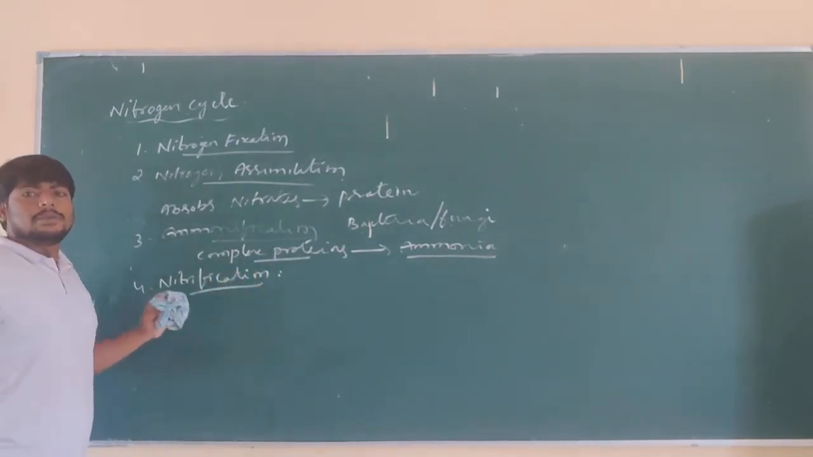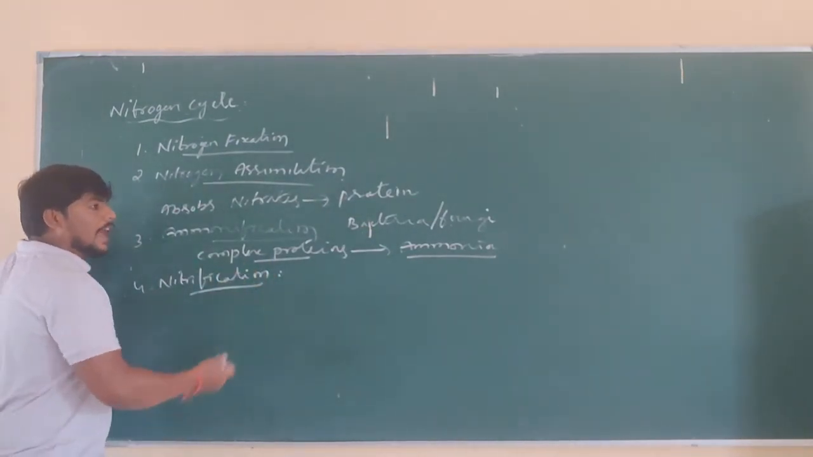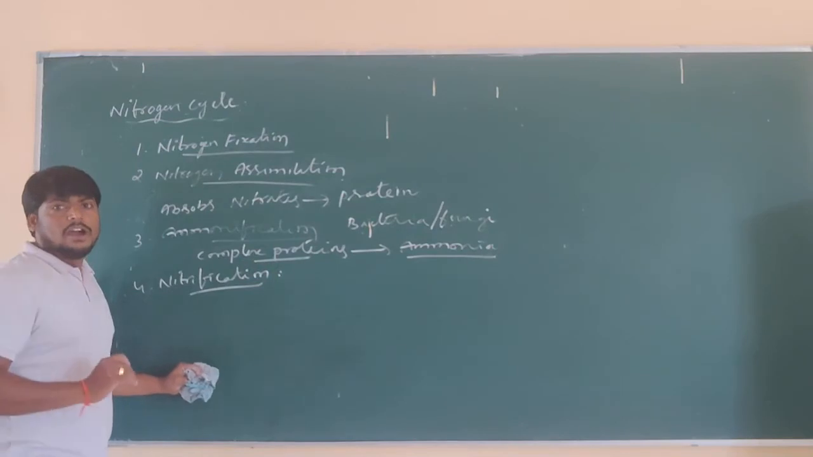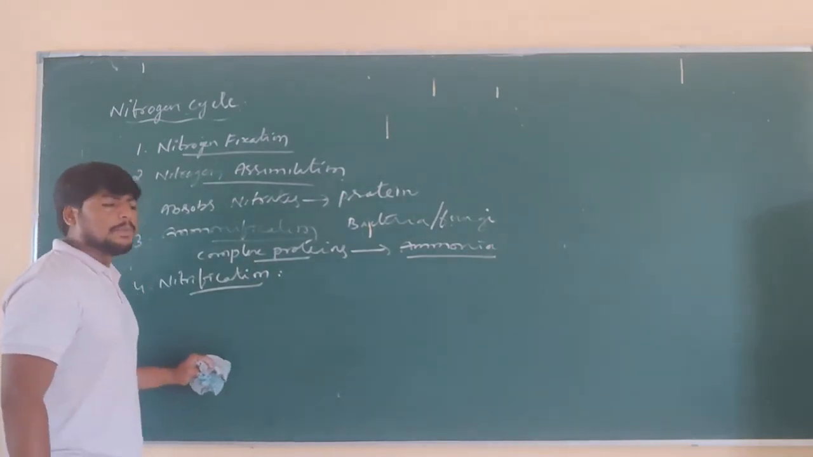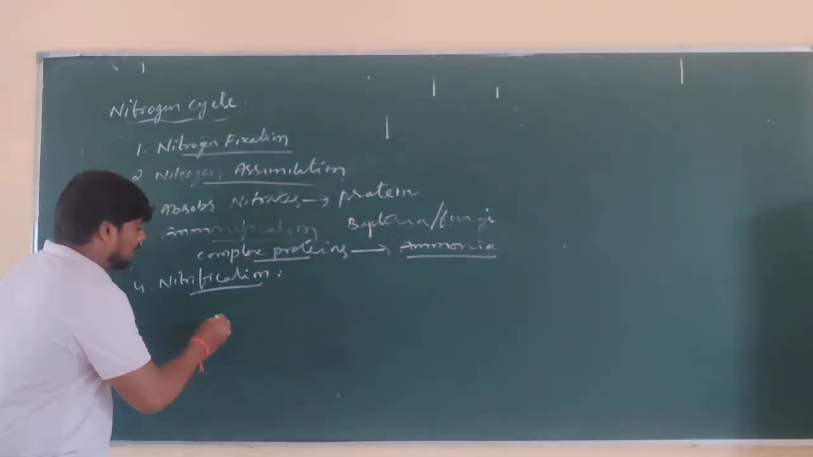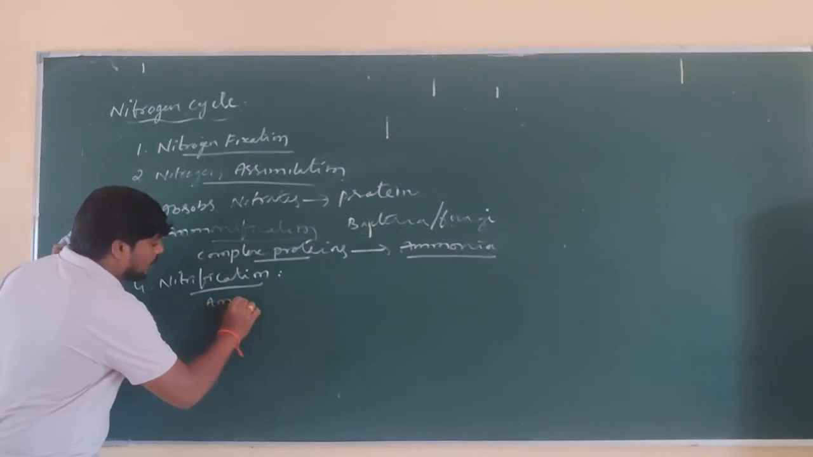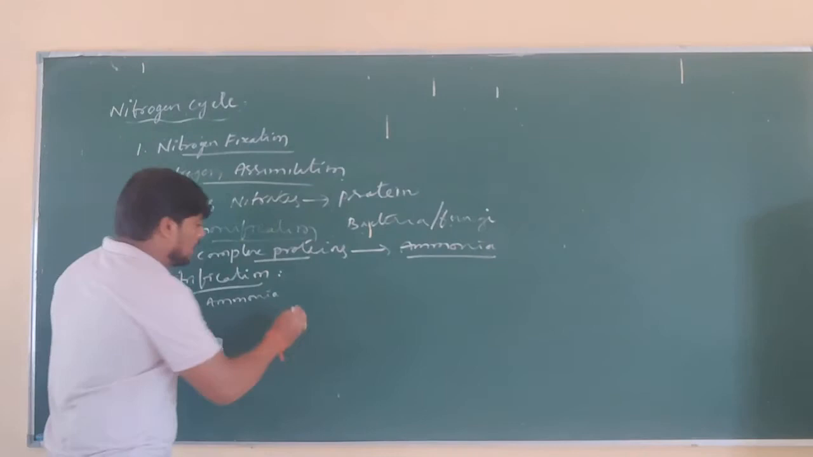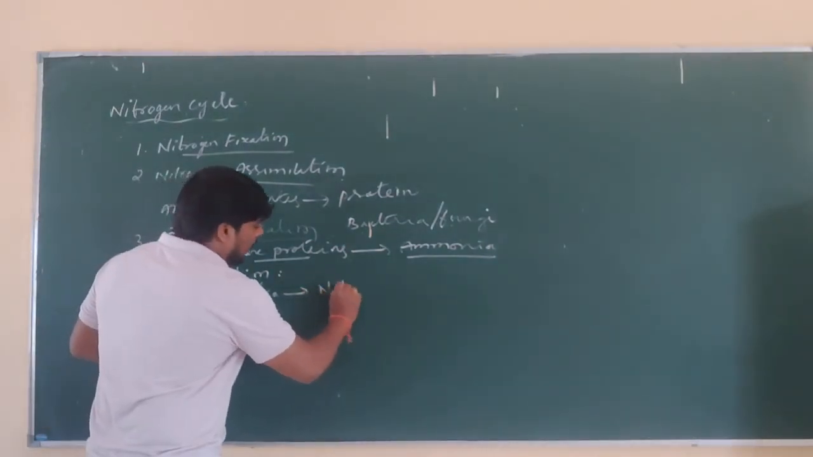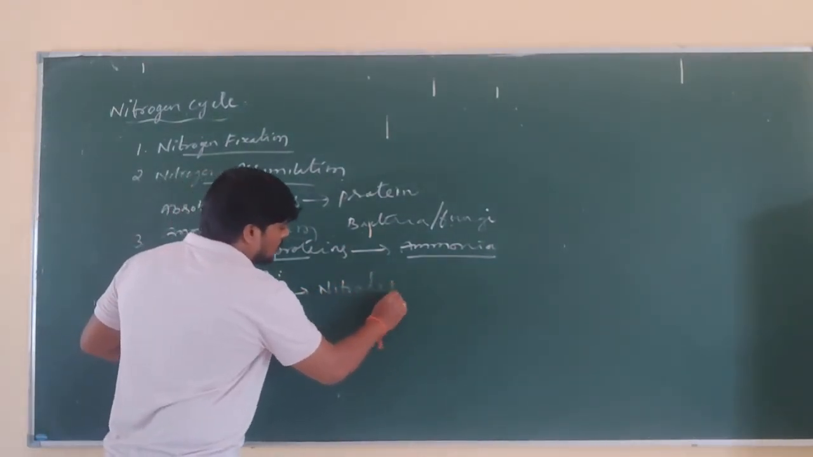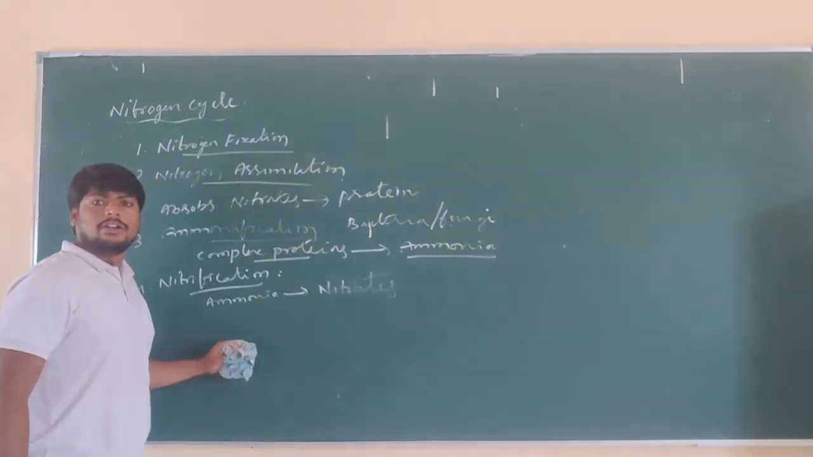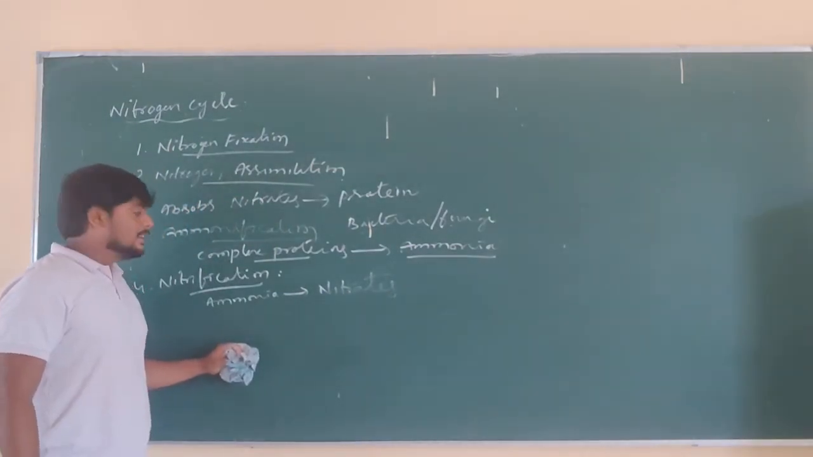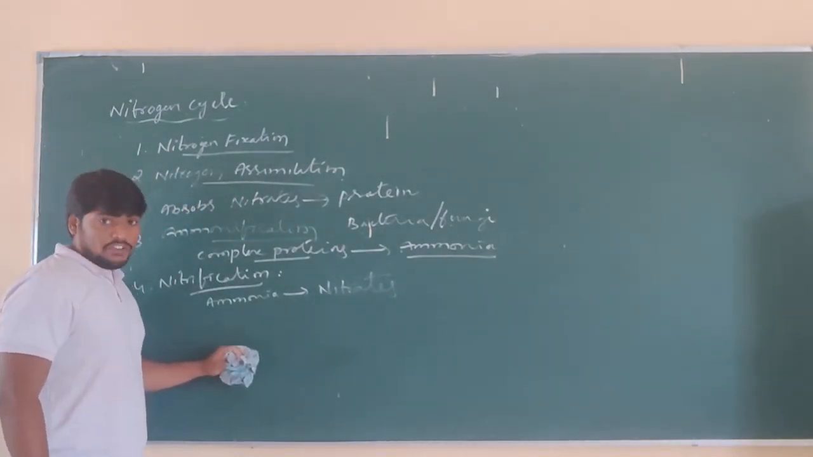So under the nitrification process, as we know, ammonia is added into the soil by the decomposition process. Now what is happening here? The conversion of ammonia into nitrates. Ammonia is converted into nitrates, and that process is called nitrification.